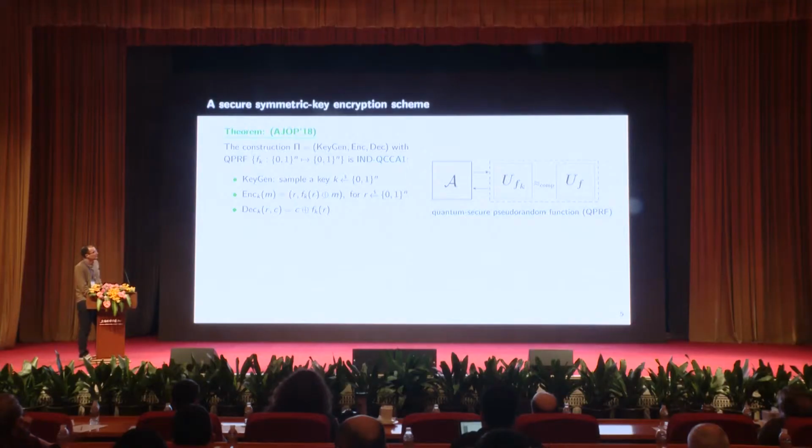Okay, let's look at a symmetric key scheme that uses such a family of random-looking functions. So let's look at encryption. If we want to encrypt a message, say an n-bit string, we sample a random string uniformly at random. So the dollar symbol means uniformly at random. And R is our random string. Okay, then we output R, the random string.